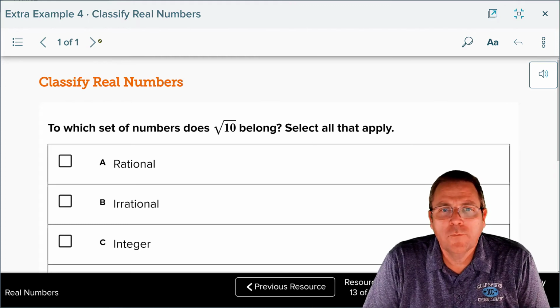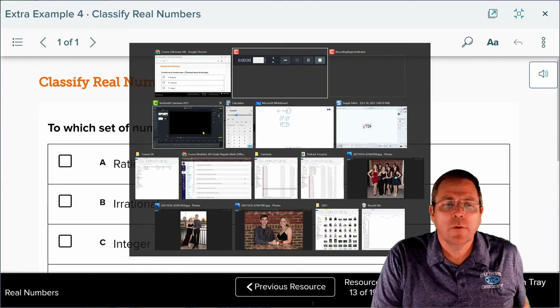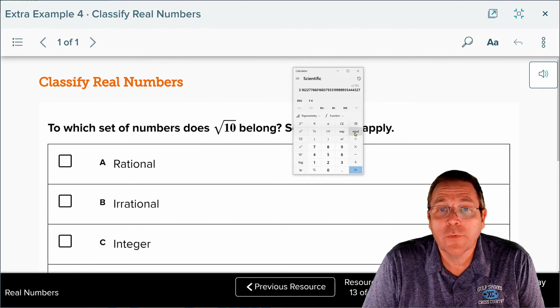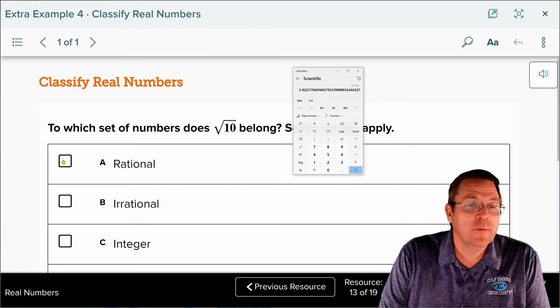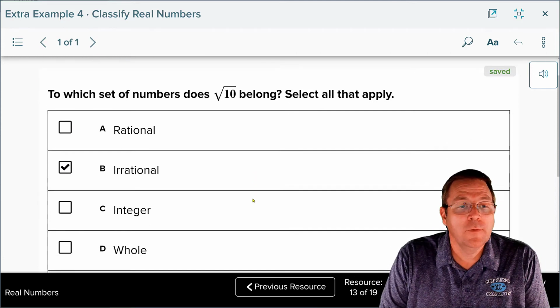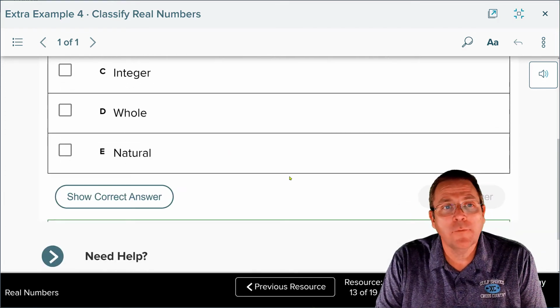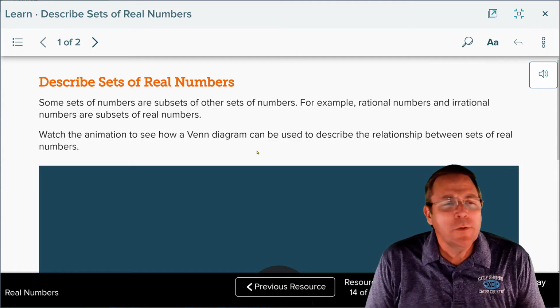So how about the square root of 10? That's a positive 10 there. Give you a leg up here. I'm going to go ahead and break out the calculator on this one for you just to help you out. 10 square root. What y'all think? A lot of numbers there. I don't see a pattern to it. Non-terminating, non-repeating decimal. Therefore, the only thing it can be is irrational. Once it's irrational, all of its friends ran off and left it because no one likes hanging out with irrational people. We are closing in on the finish line here.